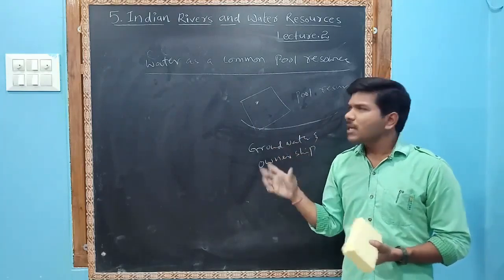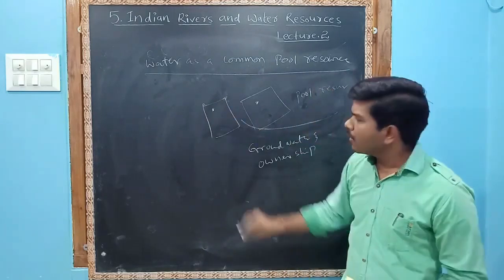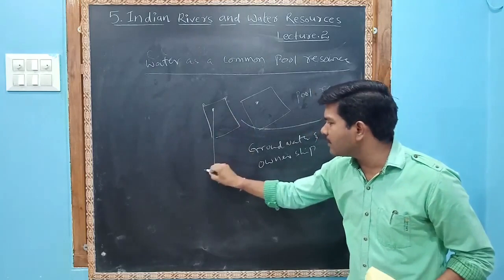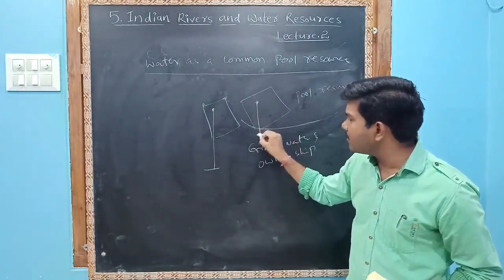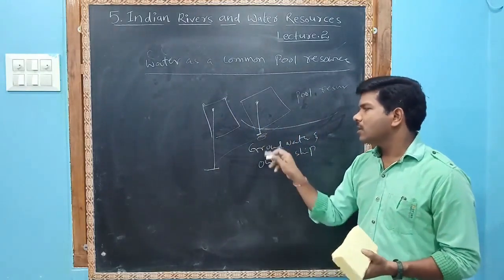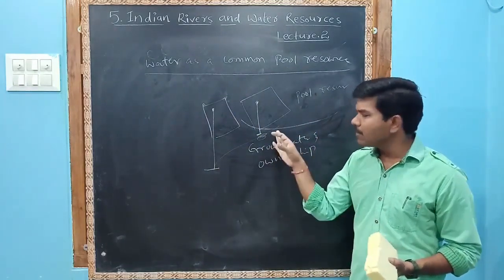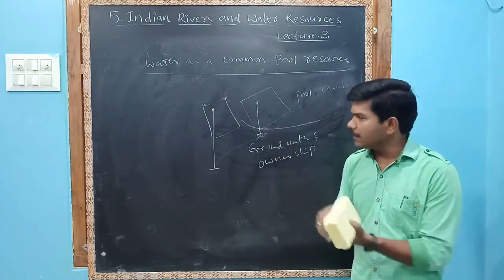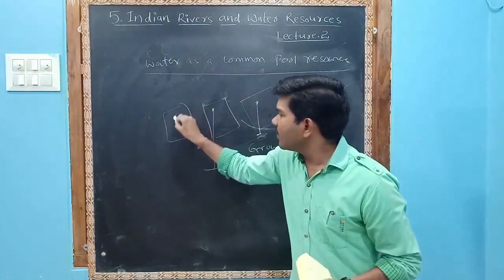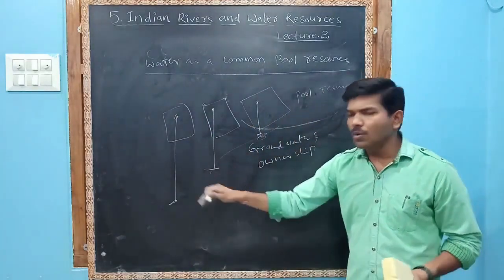And nowadays, everybody, the neighbors also go for the tube well. For example, his bore is some extent meters. If this bore is this extent in meters, most of the water will come from these neighbors, and their water bore will dry up. If another person goes deeper, then these people's water also dries up.